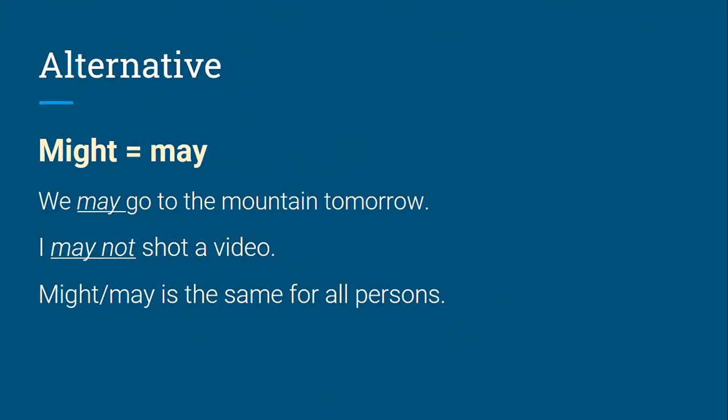Okay, now an alternative word for might is may. For example, we may go to the mountain tomorrow instead of might, yes? I may not shoot a video. I may not shoot a video. Might and may are the same for all persons again.